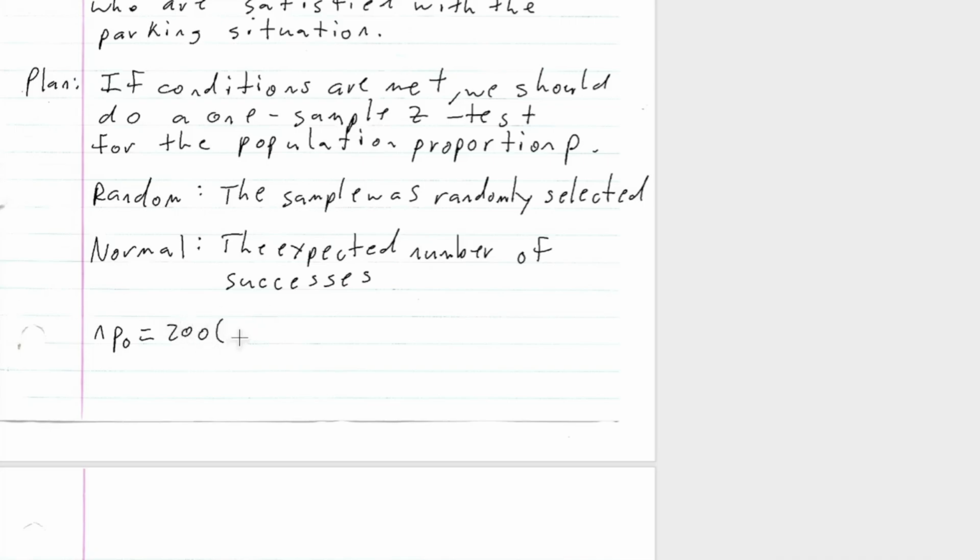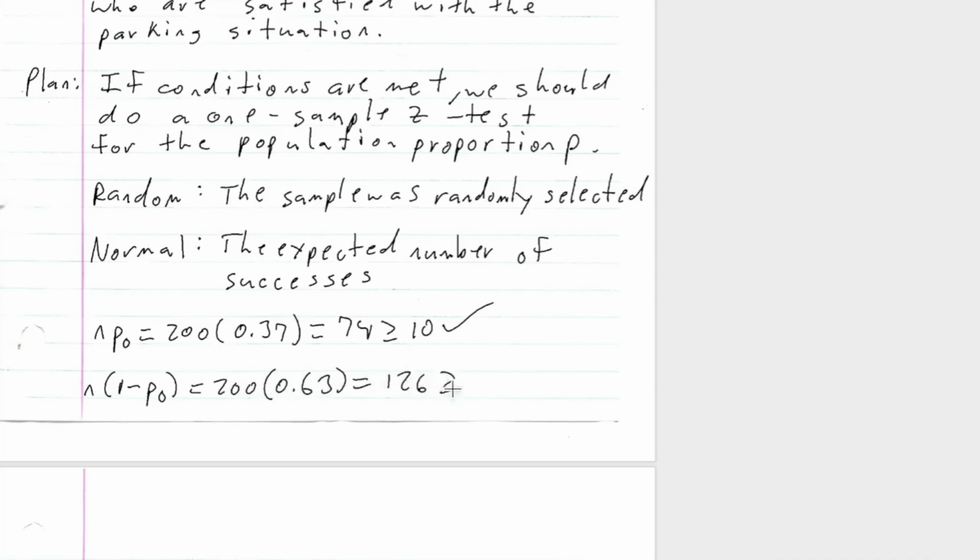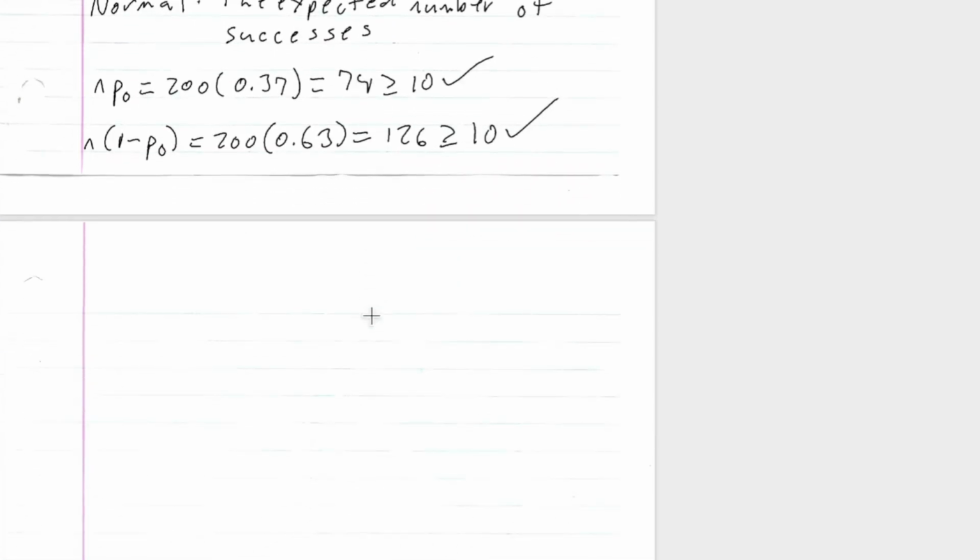Our null hypothesis proportion is 0.37. And then this is going to be 74, which is, of course, bigger than or equal to 10. So that passes. And then n times 1 minus p naught, which is 200 times 0.63, which happens to be 126, which is, of course, bigger than or equal to 10. So our normal condition is satisfied.